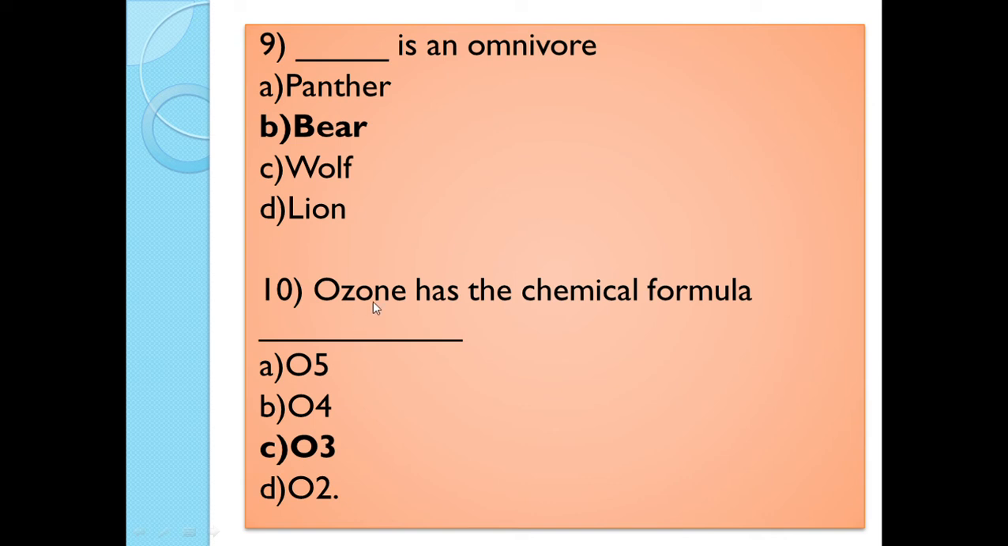Next question. Ozone has the chemical formula. Options are O5, O4, O3, O2. See, ozone is made up of three atoms of oxygen. So, the correct answer is option C, O3. The chemical formula of ozone is O3.